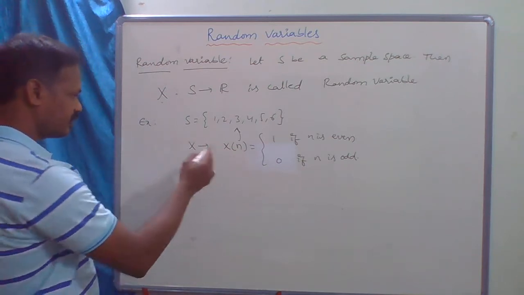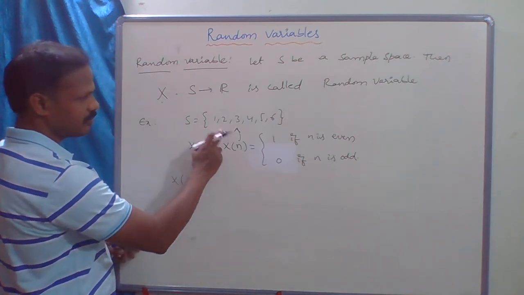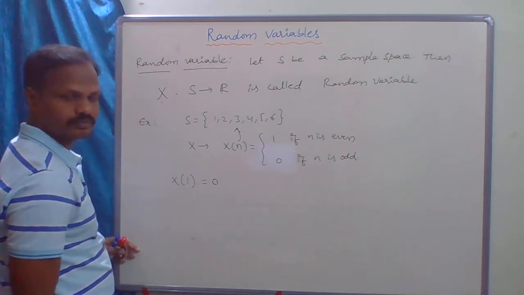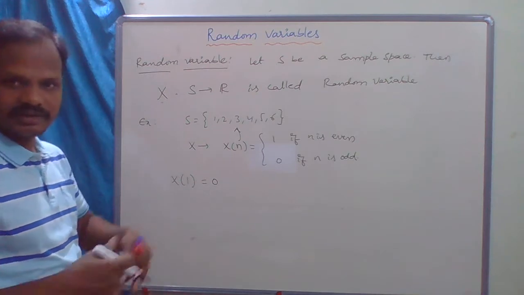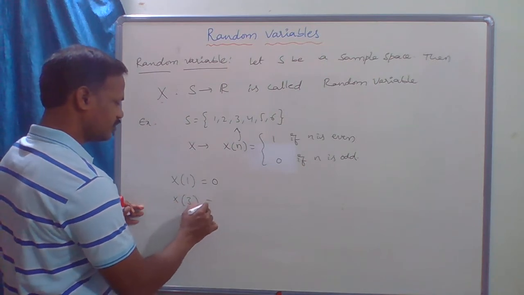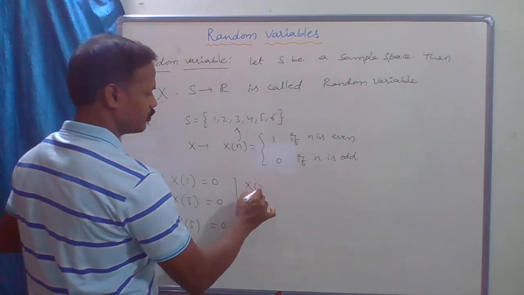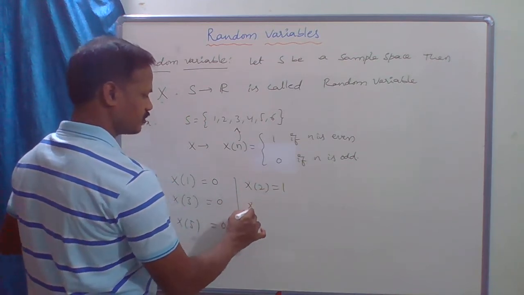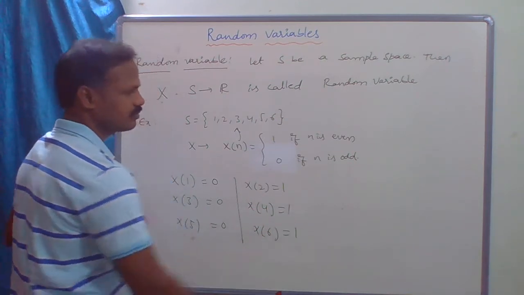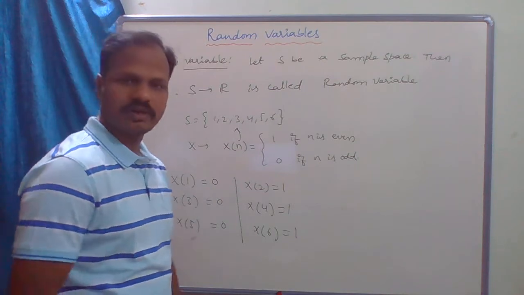What is the value of X(1)? 1 is an odd number, so X(1) is 0. X is a random variable defined in this way. X(3) is 0, X(5) is 0. Because 2 is an even number, X(2) is 1, X(4) is 1, and X(6) is also 1. So this X is a random variable. Now I will give one more example.